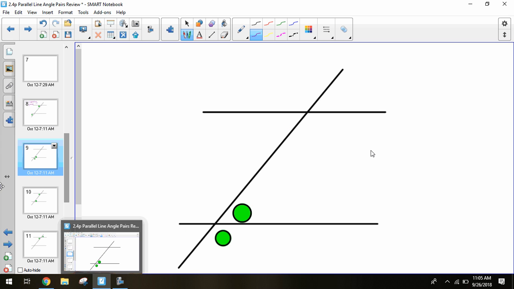Alright, here's another example. What are we thinking for these ones? Now, if I covered up this top parallel line, could I still have my two angles? So I don't need this top parallel line. So anytime it only works on one set of lines, and you can cover up that other parallel line, you know it's either going to be vertical or supplementary. Because those were the two we learned before parallel lines happened. So we have to think, are these vertical or are they supplementary?